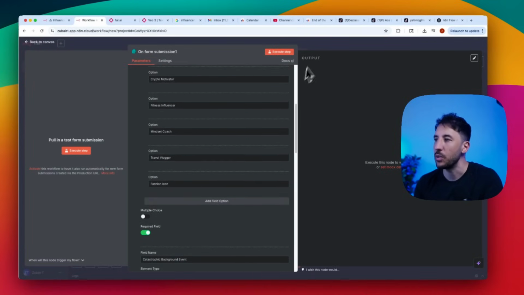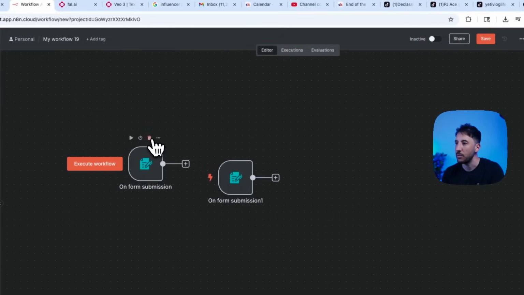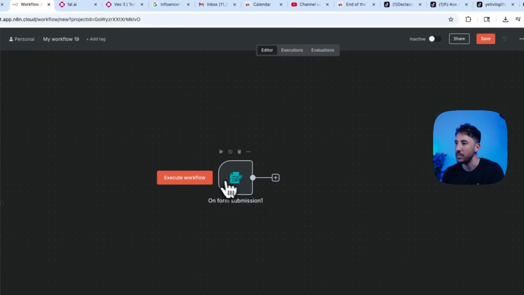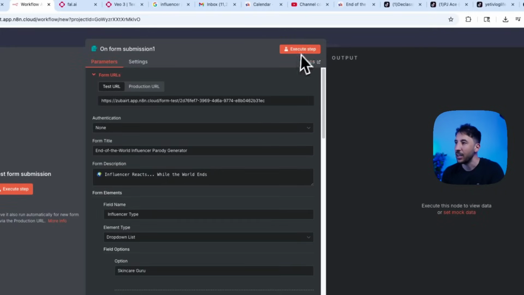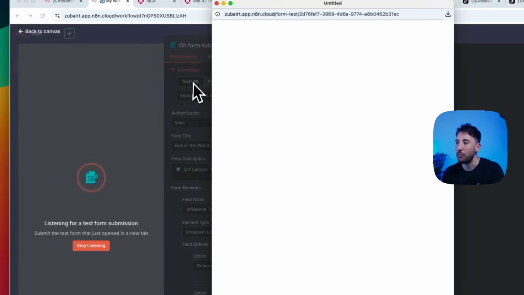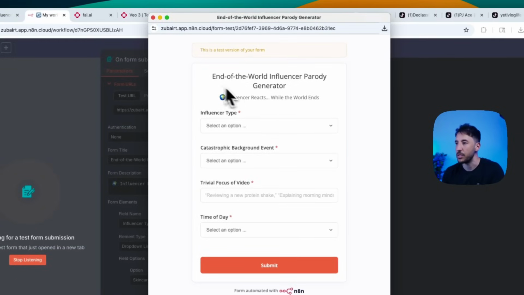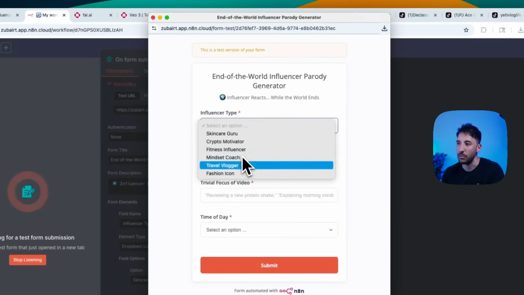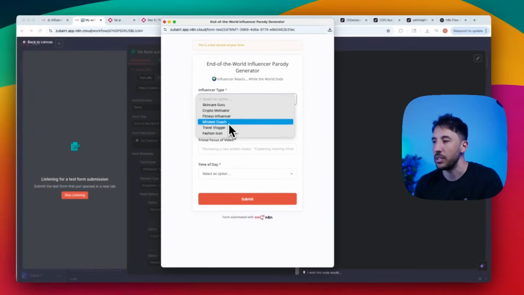So now, actually let me get rid of this one so that we don't have two form elements here. So now if I click on execute step, this is going to pull up that form for us, where now we'll have all of those options available. So there you go. You have the title here, the influencer type with the drop down menu here with all the different options that we created.